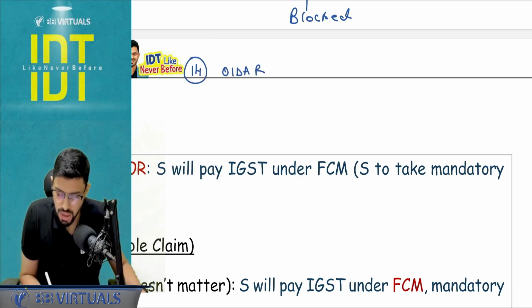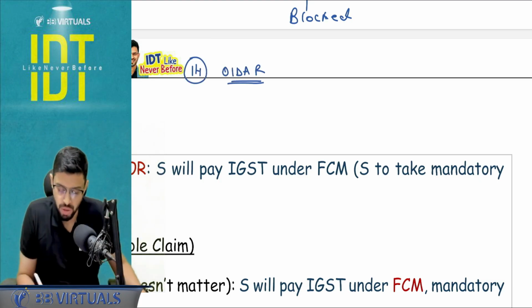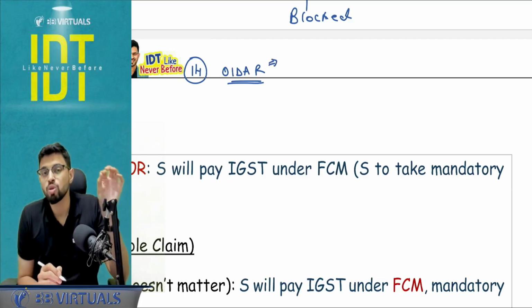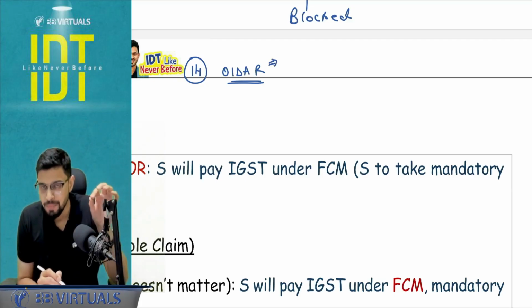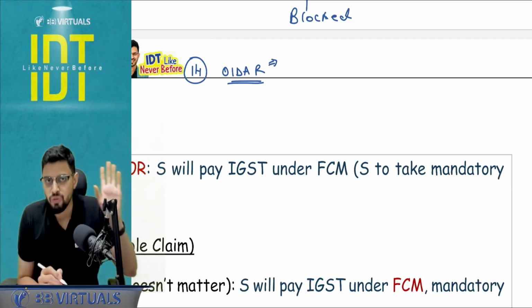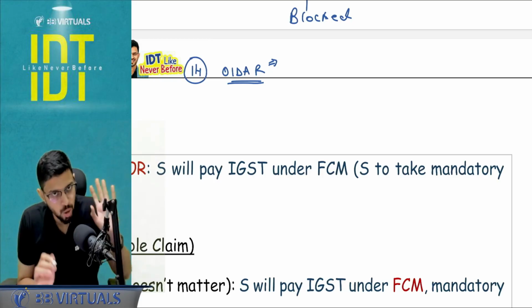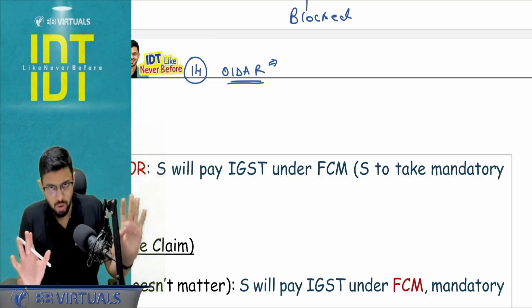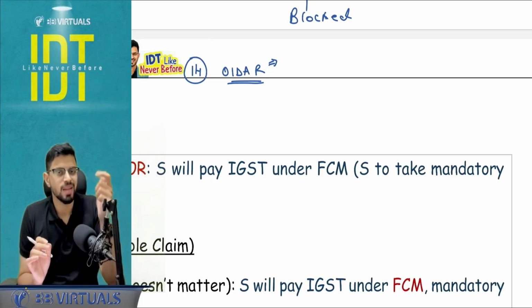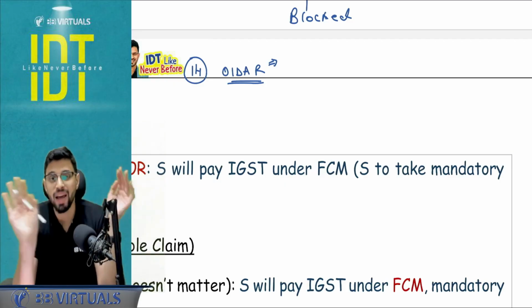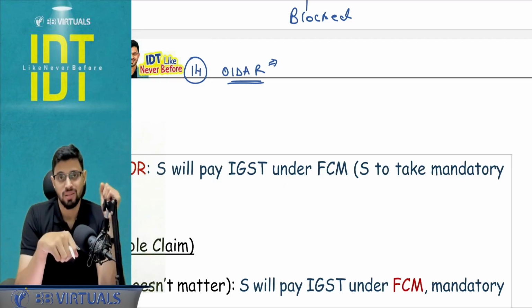Okay, here structured thinking is important. Certain small pointers are important. OIDAR, what is the meaning of OIDAR? OIDAR means the services which are given through IT. Electronic means IT, and impossible in the absence of IT. For example, online gaming. For example, online advertisement. For example, OTT platforms. I hope this is clear. Ebooks. Okay. Now, just another thing you have to make a note of. Online money gaming is not OIDAR. Online gaming is OIDAR. Okay.